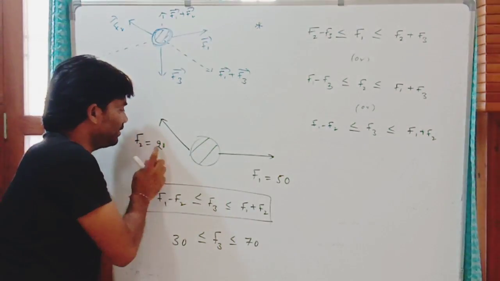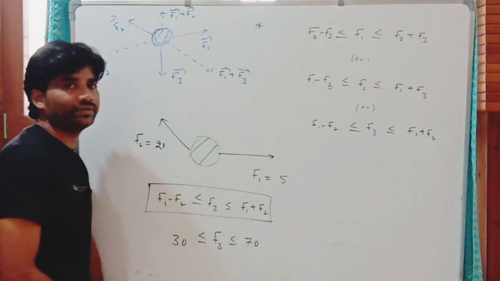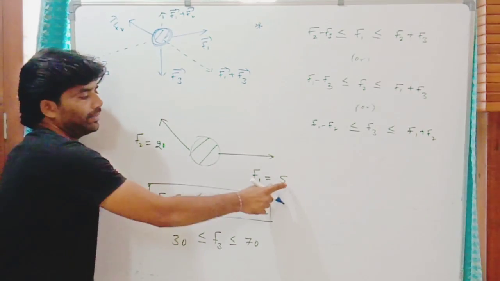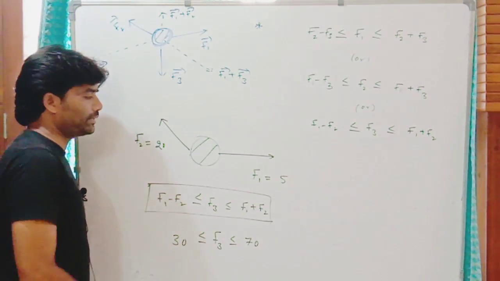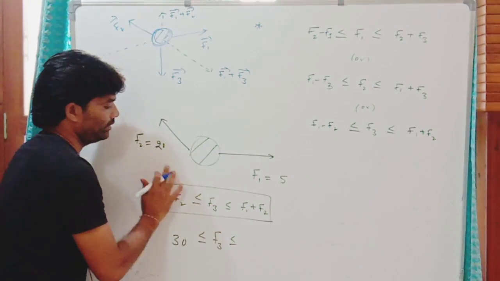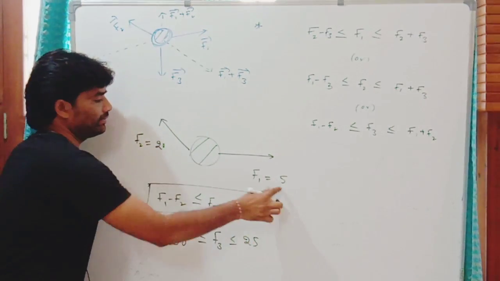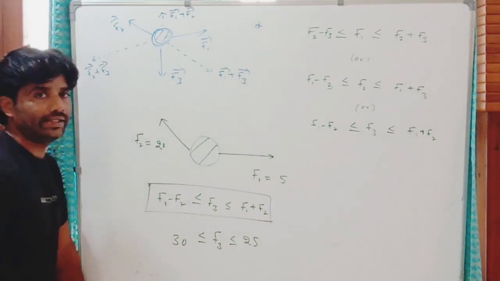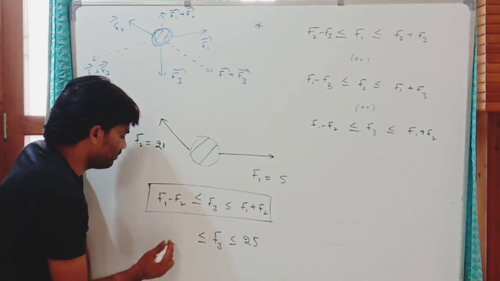For example, instead of 20, if it is 5, then what is the third force? Instead of 50, if the magnitude of the first force is 5, then the third force magnitude must be less than or equal to what? This 25. The sum is F1 plus F2, 25, and the difference is 5 minus 20, but you should not take minus 15.